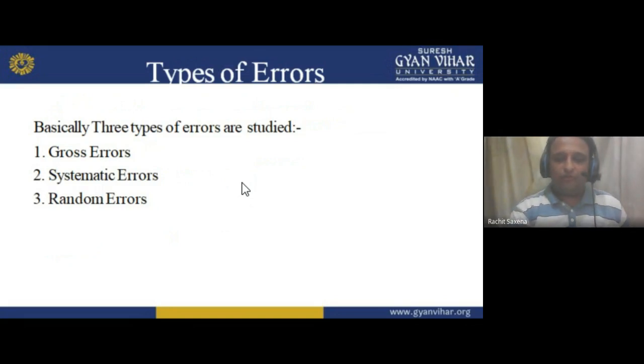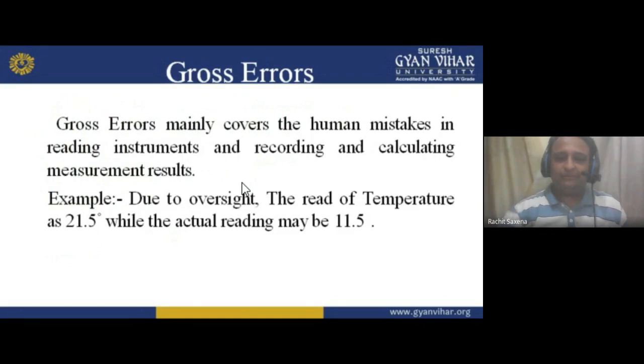Now, going forward, first is the gross error. If I am talking about the gross error, gross error mainly covers human mistakes. Human mistakes means the mistakes you make while reading the instrument. If you want to read the instrument, you make some human mistakes while reading, and recording also.